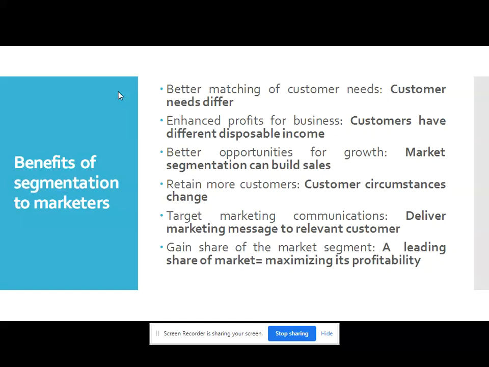So market share is 100%. Now if the competitor is there, and there are two companies, company A and company B, and 100 customers are there, from those 100 customers 90 customers are purchasing products from company A and only 10 customers are purchasing product from company B. So now the market is divided into 90 and 10. So market share of company A is 90% and market share of company B is 10%.